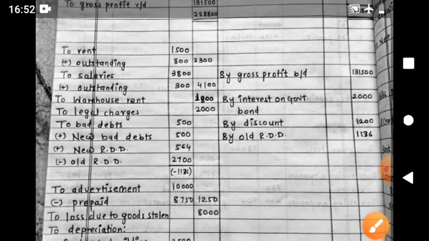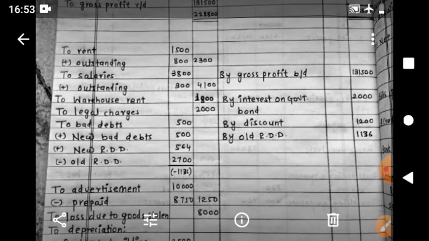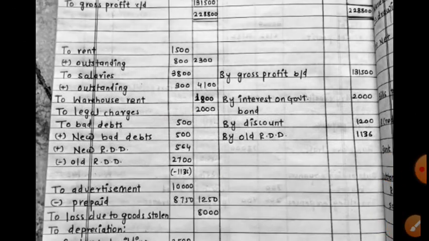Then advertisement: 10,000 paid for 24 months, and for 3 months, 10,000 divided by 24 into 3, advertisement is 1250. That is in the outer column because these 3 months are covered in this year, and the remaining 21 months of advertisement belong to the future, next years.